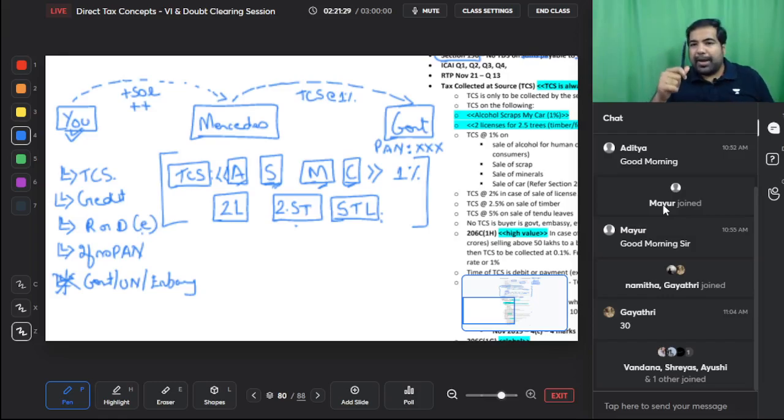So guys, what if I buy this pen? Will there be TCS? No, because it is not alcohol, scrap or motor car. What if I buy this laptop which I am using? There is no TCS, and that's the reason TCS would not bother you and me in general, because it is only on these few products, that is alcohol, scrap, motor car, 2 licenses, 2.5% timber and 5% tendu leaves.